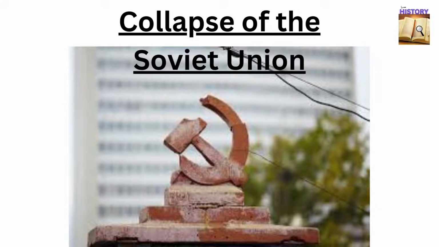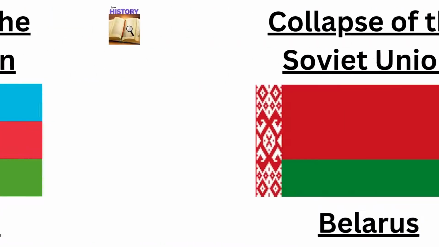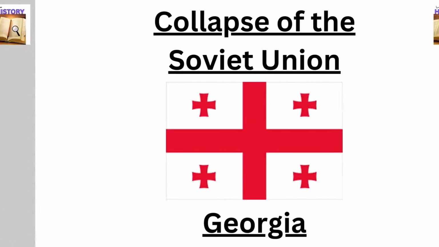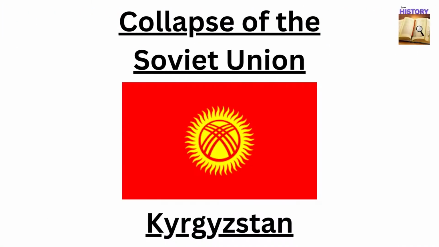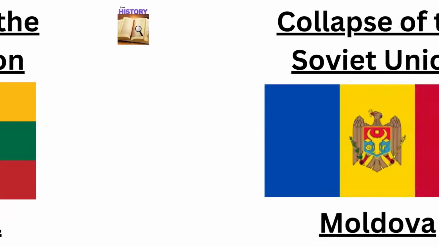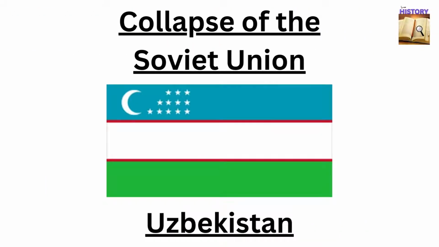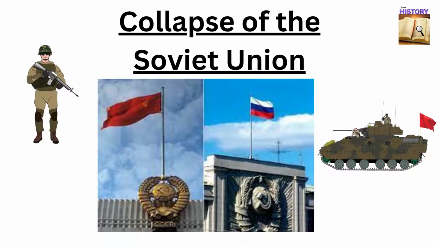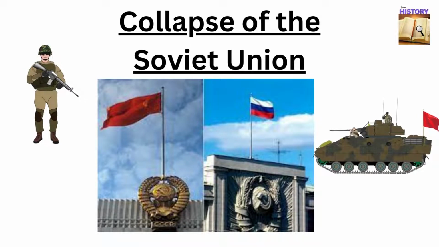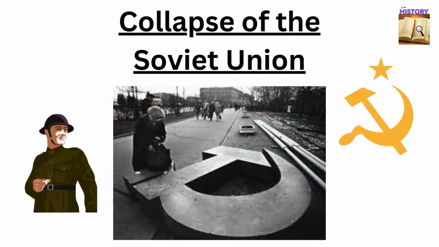The former superpower was replaced by 15 independent countries, that is Armenia, Azerbaijan, Belarus, Estonia, Georgia, Kazakhstan, Kyrgyzstan, Latvia, Lithuania, Moldova, Russia, Tajikistan, Turkmenistan, Ukraine, and Uzbekistan. The Soviet flag above the Kremlin was replaced with the flag of the Russian Federation, led by its first president, Boris Yeltsin.